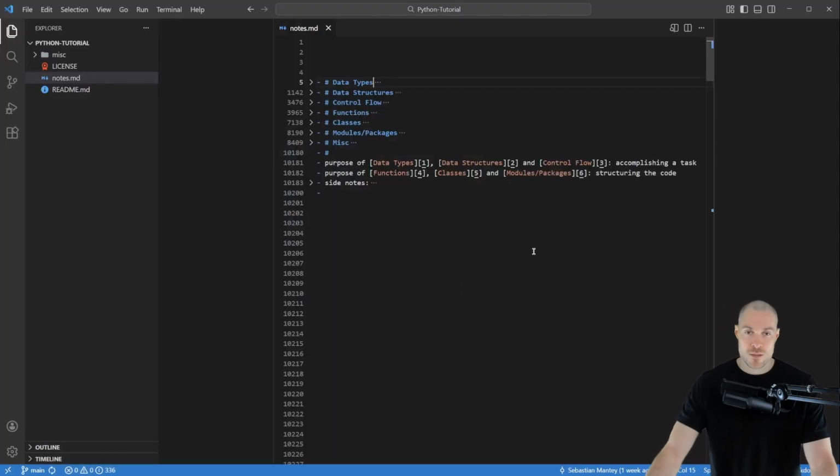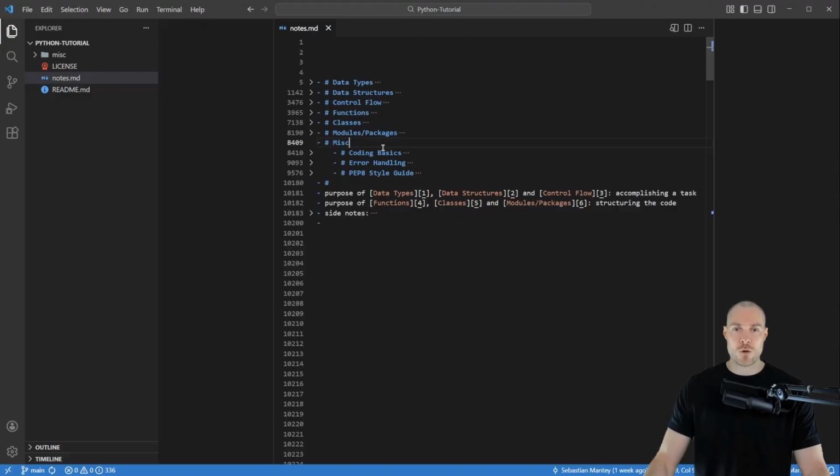Namely, the topics that we are going to cover are data types, data structures, control flow, functions, classes, and then modules and packages. So those are the main topics that we're going to cover. And then there are also some miscellaneous topics, and those are coding basics, error handling, and then lastly the PEP 8 style guide. So those are the topics that we are going to cover.